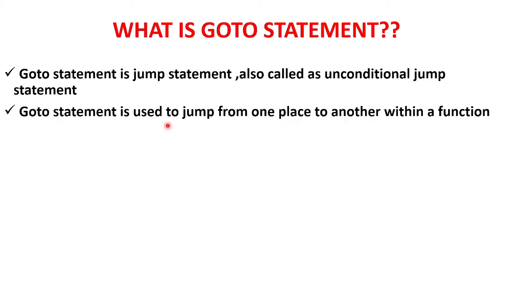So goto statement is used to jump from one place to another within a function. It has to be within the same function. For example, if you have a function add, and inside this add function you are using the goto keyword and giving a label, suppose I am giving the label as my name, then using this goto I can go to this label and execute all the statements inside this label. But it has to be inside the same function. You can jump within the same function only.